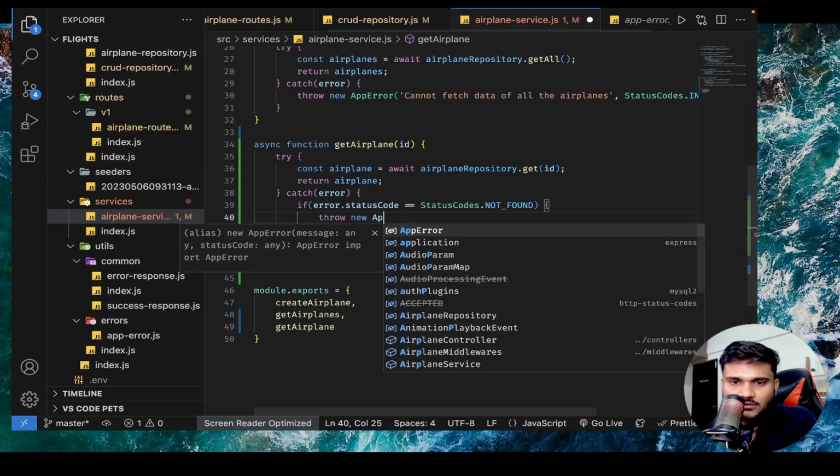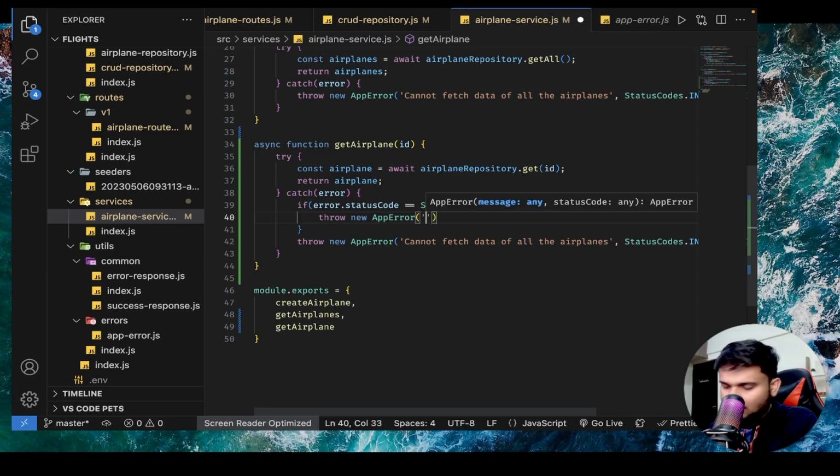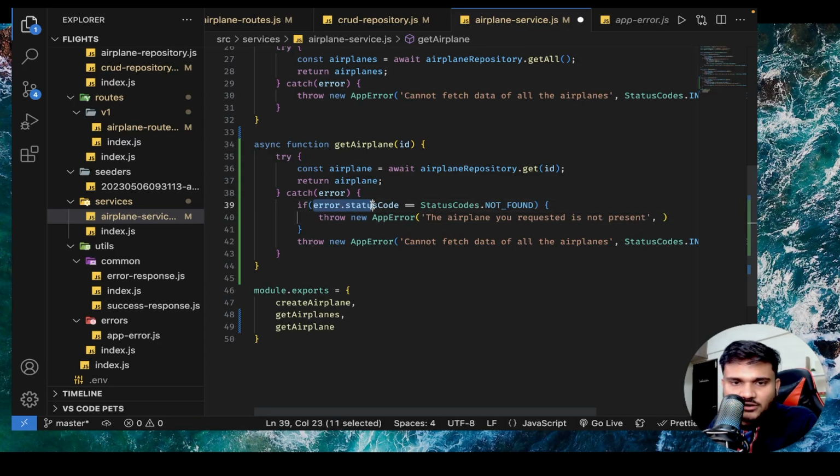Throw new app error. The airplane you requested is not present. Or you can say, yeah, airplane you requested is not present. Okay, this can be open-ended, like what messaging you want to show. And the same status code I will just return from here, error.status code.